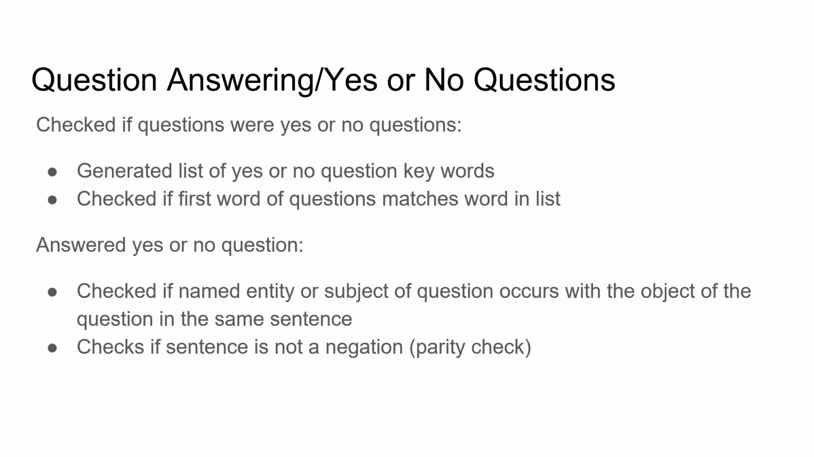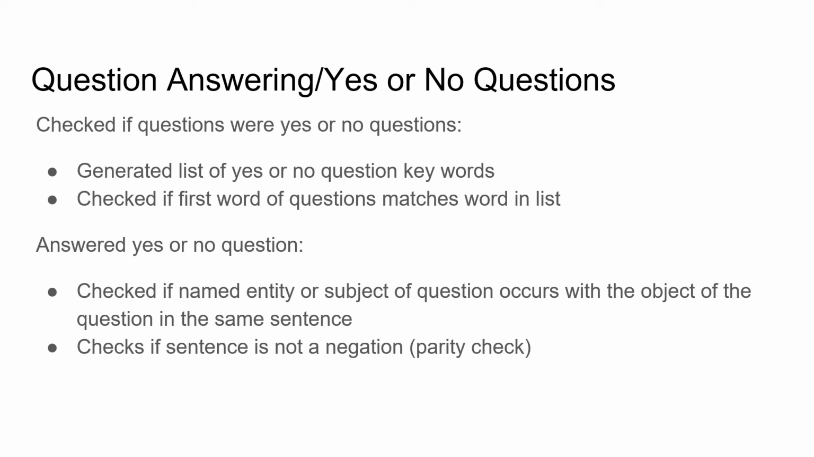This was our method to answer yes and no questions. We generated a list of yes or no question words, such as is, are, does, and compared the first word of a question to this list to determine whether it is, in fact, a yes or no question. To answer the yes or no question, we checked if the named entity or subject of the question occurs with the object of the question in the same sentence. We also checked the parity of the negations.